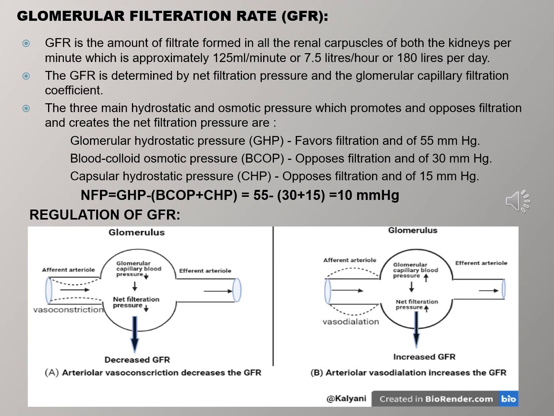If vasoconstriction occurs, the afferent arteriole diameter becomes smaller and the pressure decreases, thus the GFR also decreases. But when vasodilation occurs, the amount of blood flow increases, thus there is an increase of GFR. So we can say that adjustment of the afferent arteriole diameter helps in the alteration of GFR.